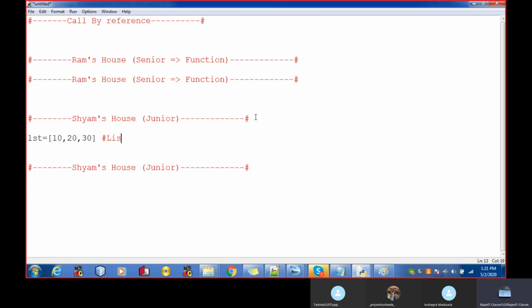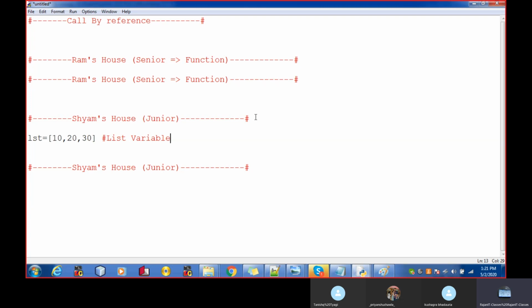What is this? This is my list variable, which you can say is an array variable. It means a big box is made, and inside the big box three small boxes are made. In the very first box I have 10, in the second sub box I have 20, and in the third sub box I have 30. I already said that the number of the very first small box is 0, and gradually the number of the second is 1.